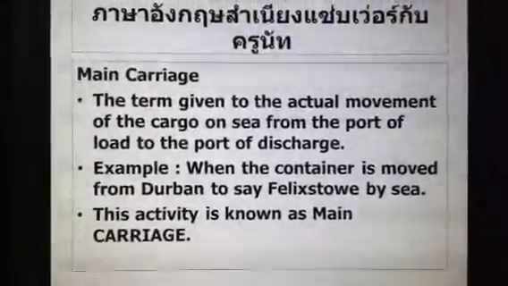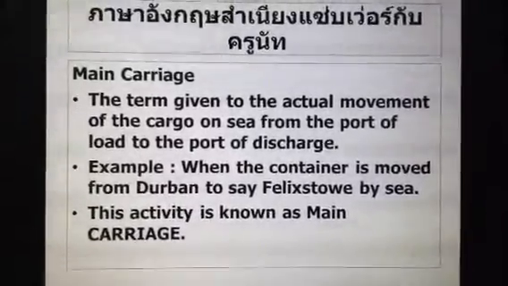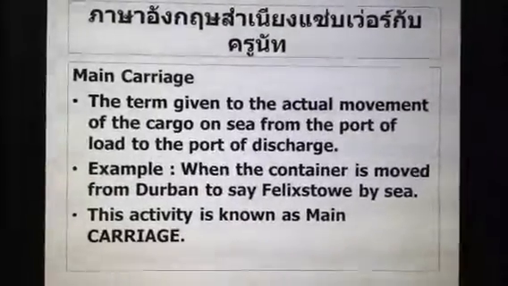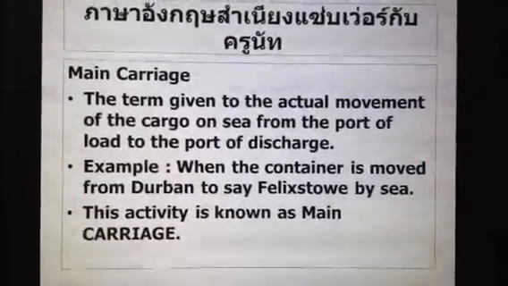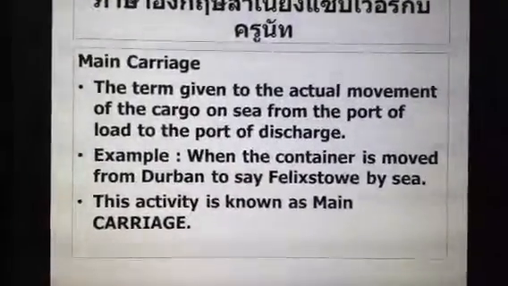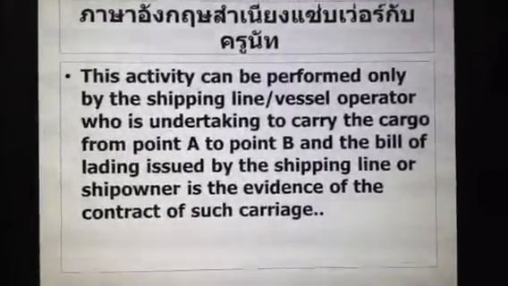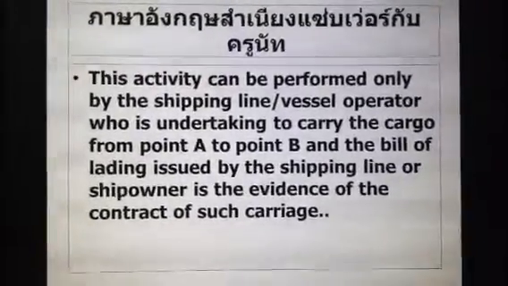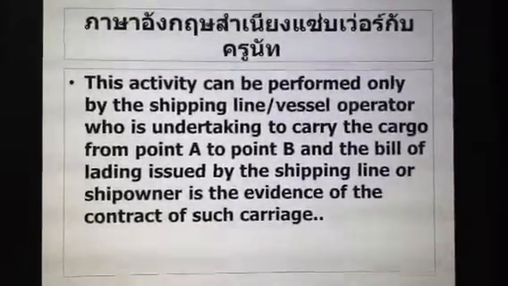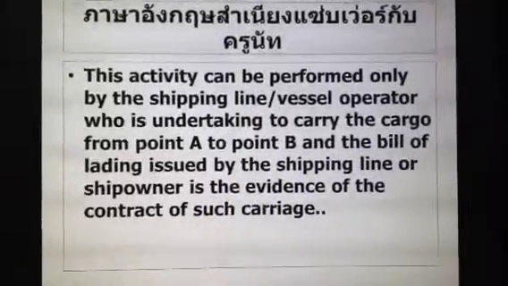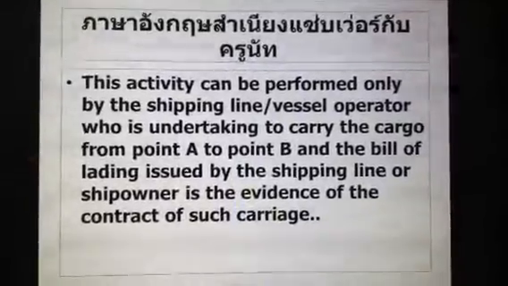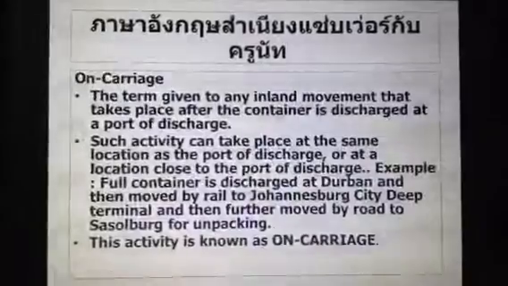Main carriage is the term given to the actual movement of the cargo on sea from the port of load to the port of discharge. Example: when the container is moved from Durban to, say, Felixstowe by sea, this activity is known as main carriage. This activity can be performed only by the shipping line, the vessel operator who is undertaking to carry the cargo from point A to point B, and the bill of lading issued by the shipping line or ship owner is the evidence of the contract of such carriage.